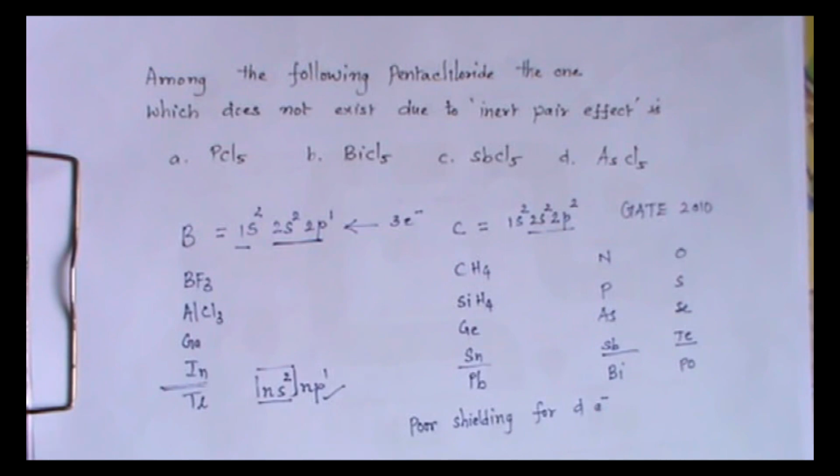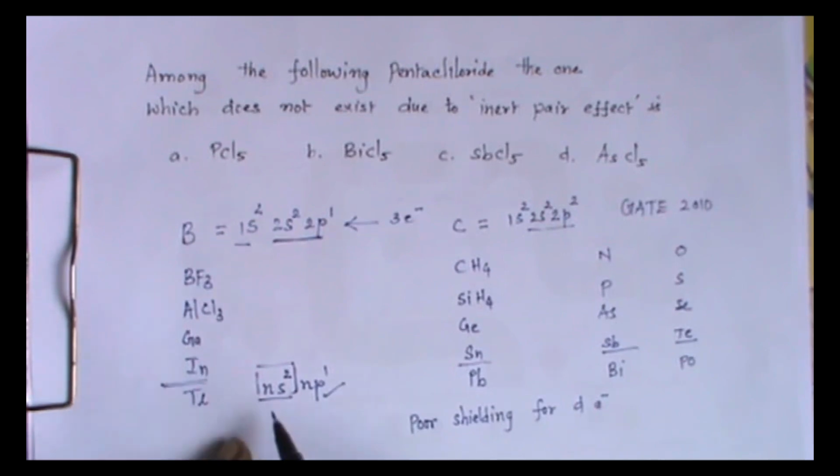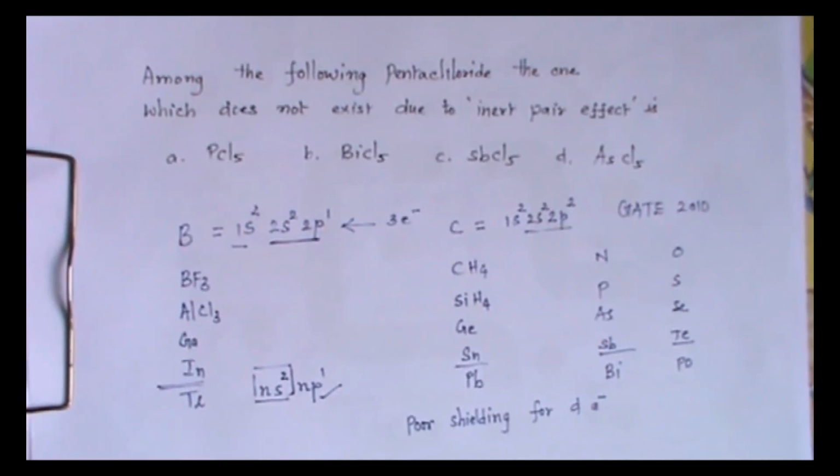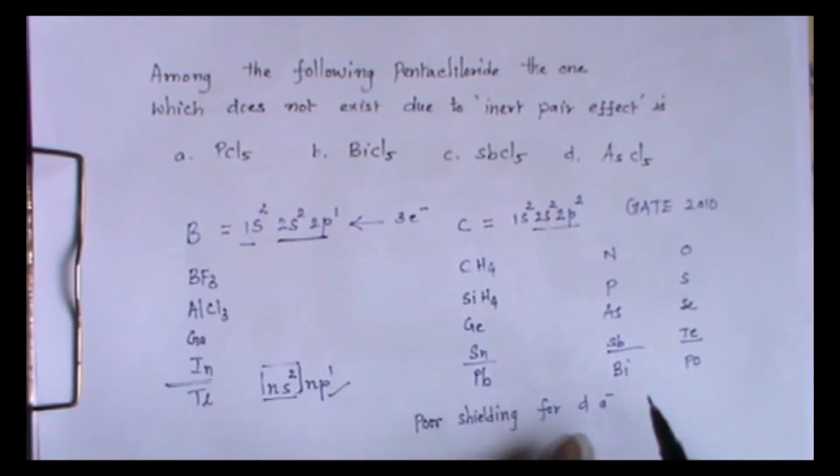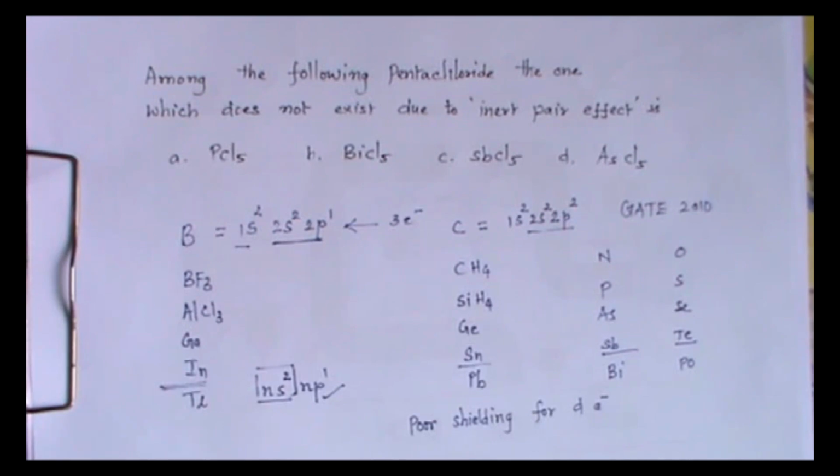Since the force of attraction is more, these electrons cannot be involved in bonding readily. They remain as such, as a lone pair of electrons. This is referred to as inert pair effect. Generally, it is exhibited by thallium, lead, bismuth and polonium.